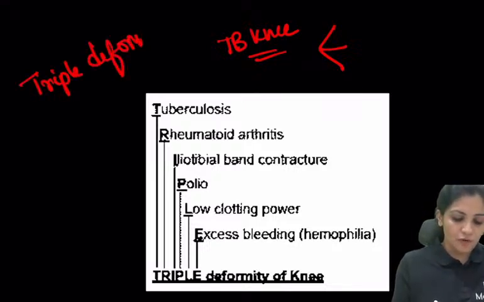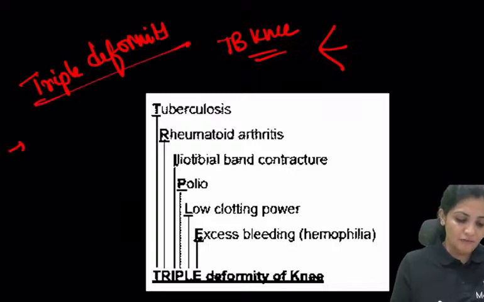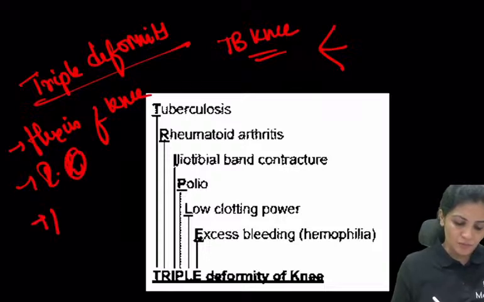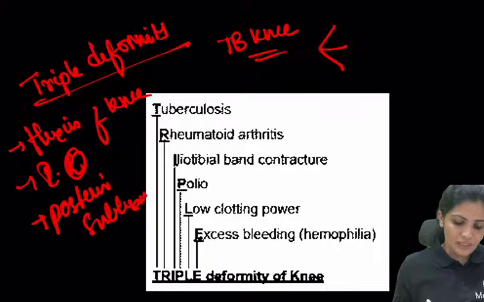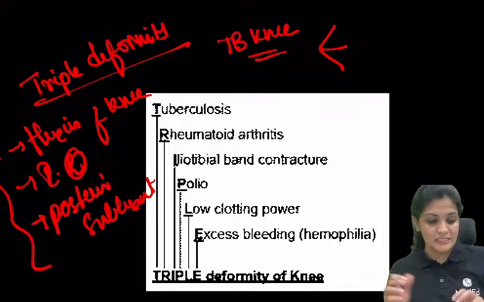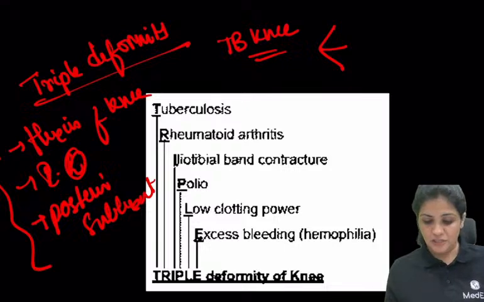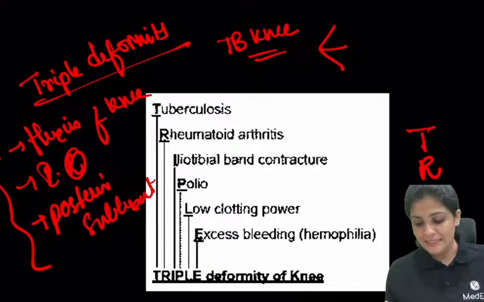What is a triple deformity of the knee? Where you see flexion with internal rotation with posterior subluxation. This condition of posterior subluxation, internal rotation and flexion of the knee is seen in five conditions, which is remembered as TRIPLE.